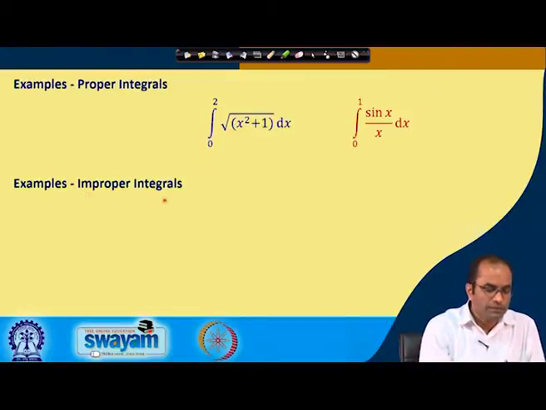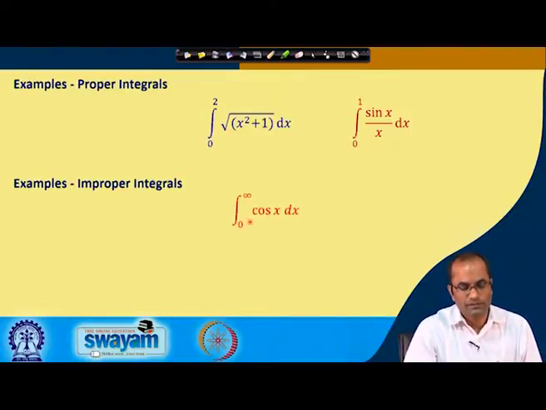Coming to the improper integrals. Here we have, for example, the integral from 0 to infinity of cos x dx. This is an improper integral of kind 1, or the first kind, because in the limit we do see infinity, but the integrand at any point is bounded. So this is the integral of the first kind.